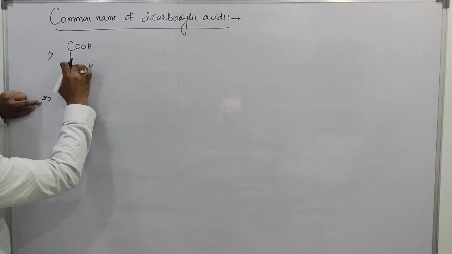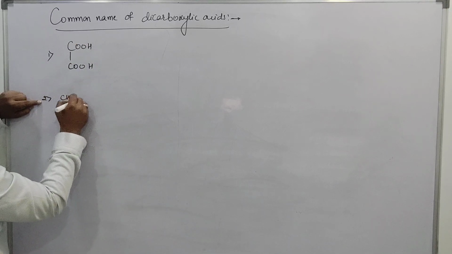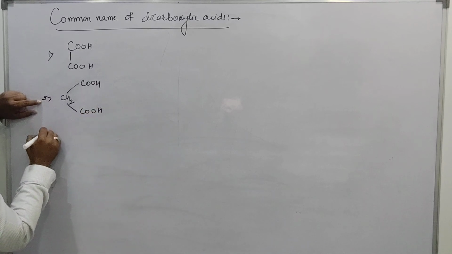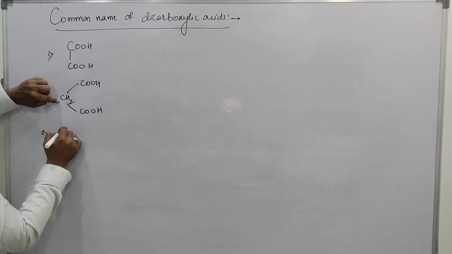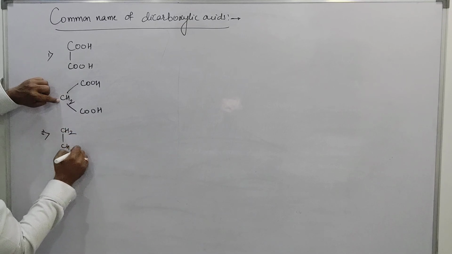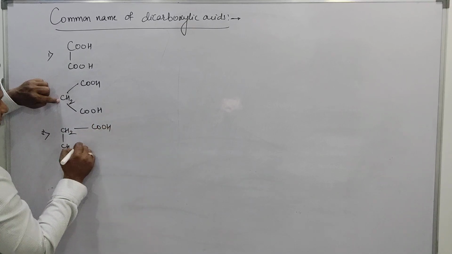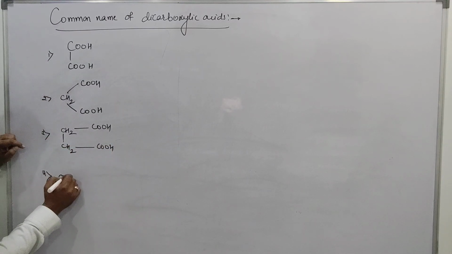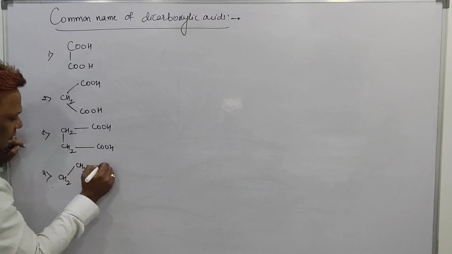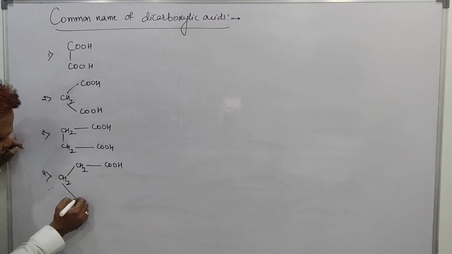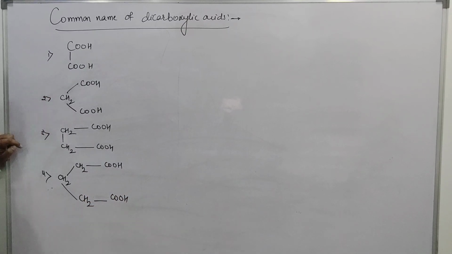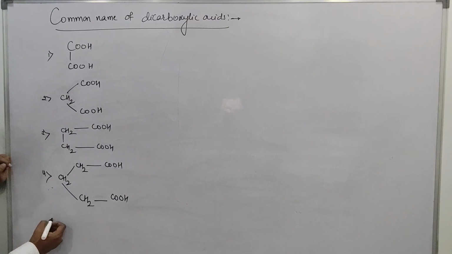For the second one, in between these two COOH, put CH2: HOOC-CH2-COOH. For the third one, put one more CH2: HOOC-CH2-CH2-COOH. Now put one more CH2, because I am writing the homologous series of dicarboxylic acids. Again keep one more CH2 here.